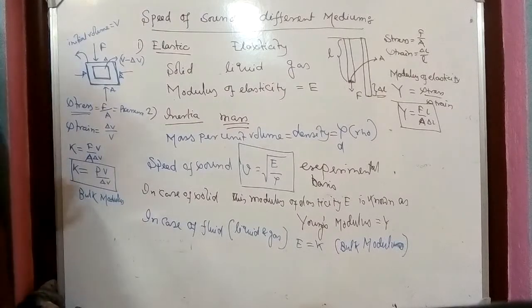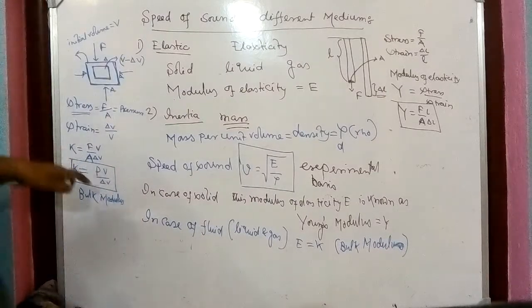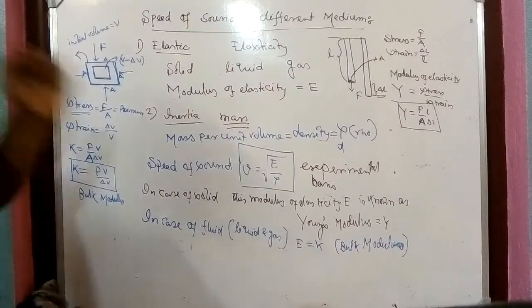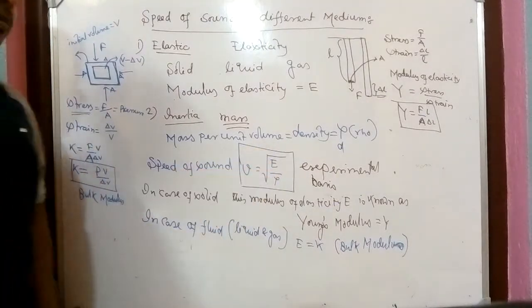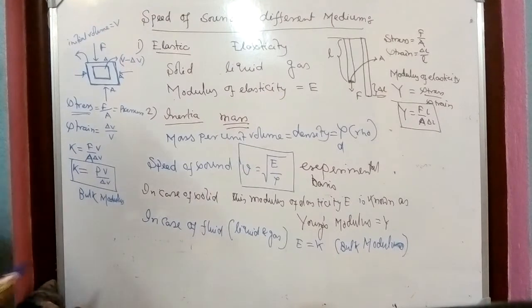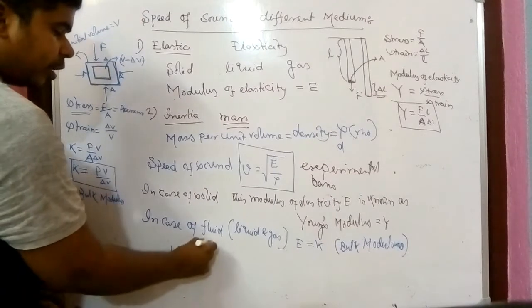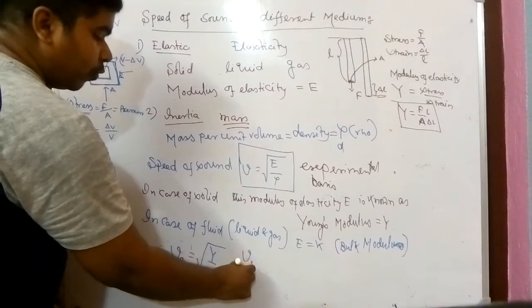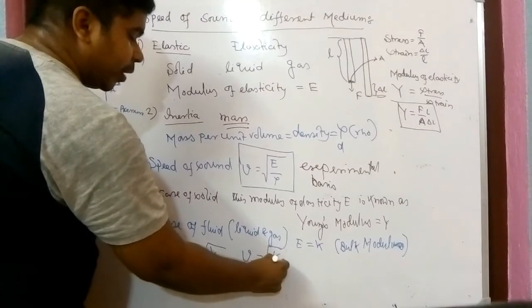Okay, so whatever the things I have discussed here, I think more than that is not needed. This Young modulus and bulk modulus is also not needed for you. For yourself, the knowledge you have to keep is that the speed of sound should be root over of E by rho. Whenever we are talking about the speed of sound through a solid, we can write Vs should be root over of Y by rho, and whenever the speed of sound is through a fluid, either liquid or gas, then it will be root over of K by rho.